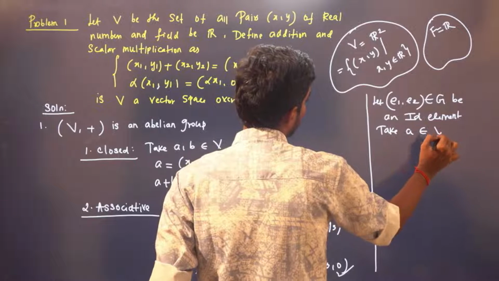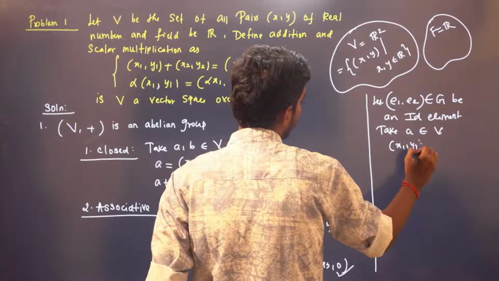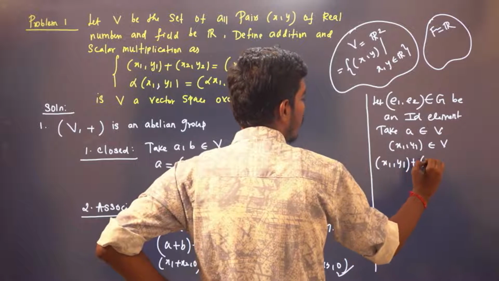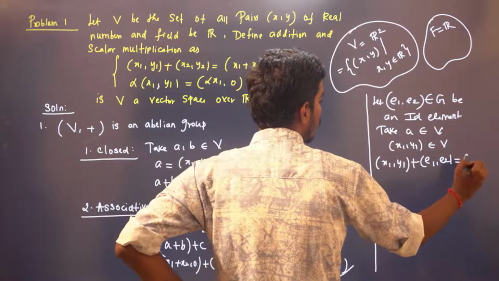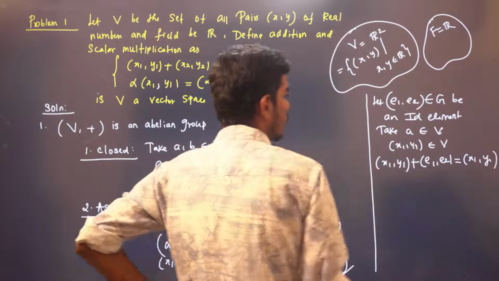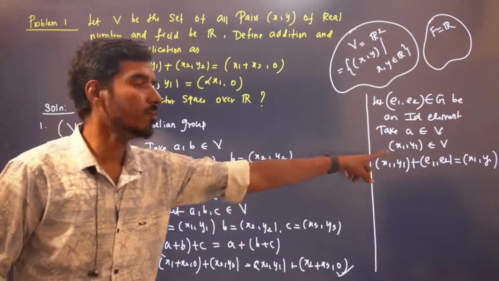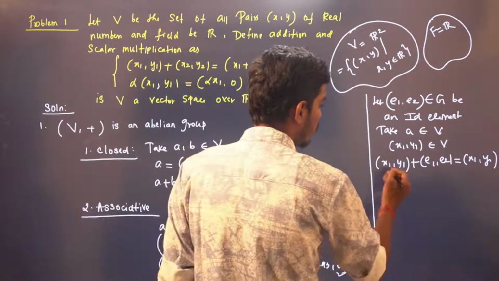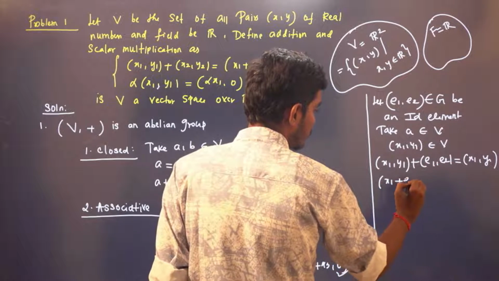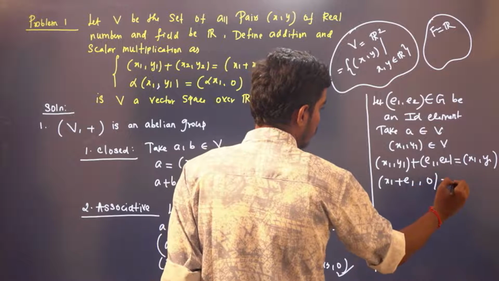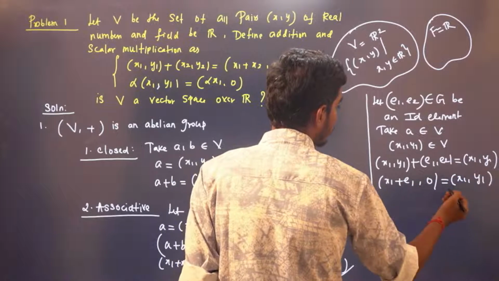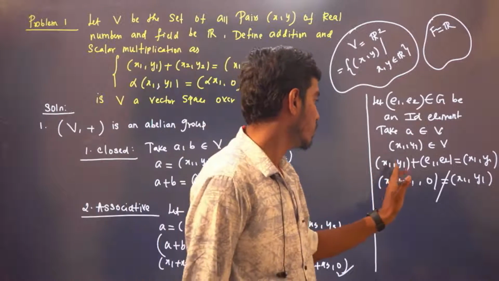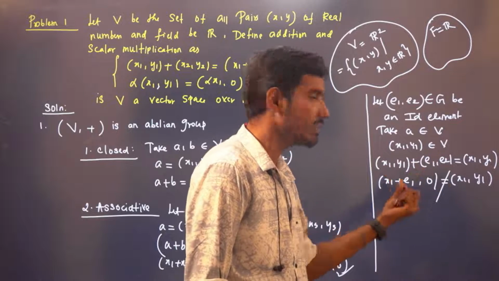A belongs to B. What is A? A is some tuple. Then (x1, y1): when you operate with (E1, E2), you have to get (x1, y1) again. Yes or no? You take any element, you operate with E. Here E is an element of R2. You have to get (x1, y1) again. What is this? (x1 plus E1, comma 0). This is equal to x1 plus y1. They are not equal, right? They are not equal. See, (x1 plus E1, comma 0). This is how you add these elements, right?